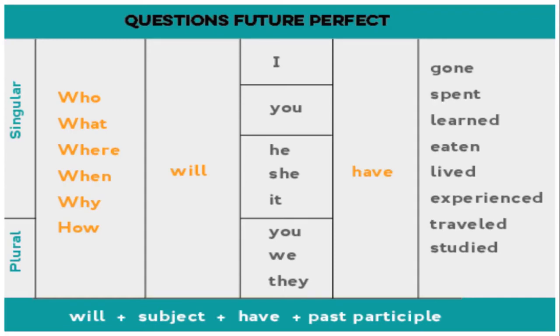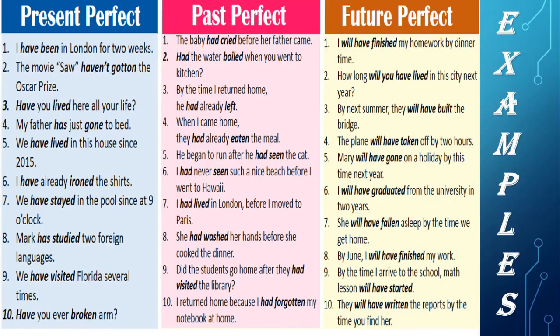This table shows how to make questions using question words. You can make question words from the given table and note it in your notebook. Here are some examples of present perfect, past perfect and future perfect statements. You can read it for yourselves and understand the difference.